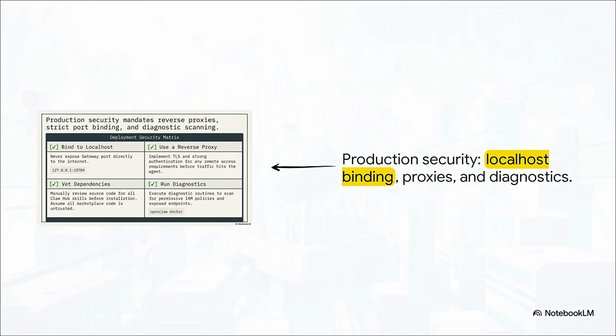So let's summarize the absolute tactical rules for production security. First, always bind to localhost. Never expose port 18789 directly to the internet. Second, if you absolutely need remote access, use a reverse proxy with TLS and strong authentication. Third, manually vet your dependencies. Just assume all ClawHub source code is untrusted malware until proven otherwise. And finally, regularly run the diagnostic command OpenClaw Doctor to scan for permissive policies and misconfigurations.